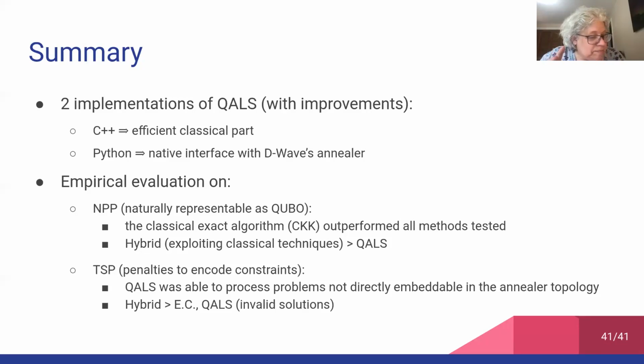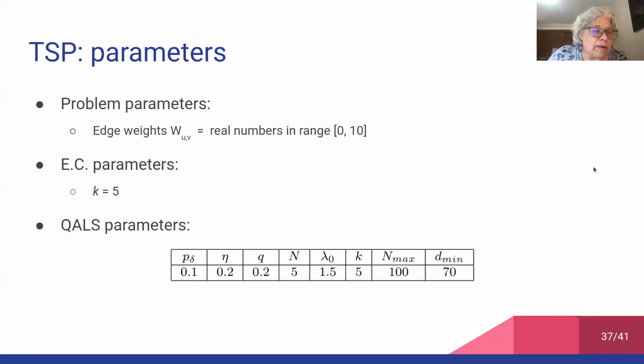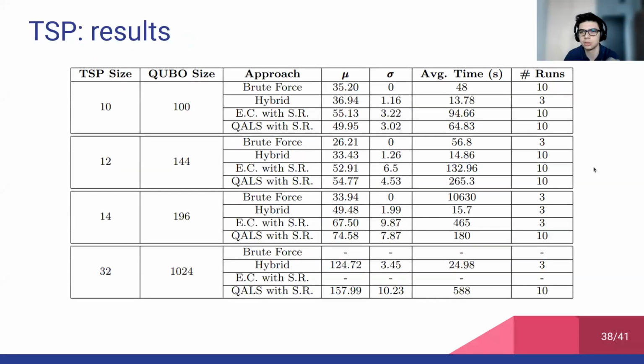Second question: if you go back to your TSP slide, that grid of all the information about the problems. So if I understand you correctly, we see the TSP sizes and the QUBO sizes. Do I understand that the brute force solver solved the TSP in its original formulation, whereas the hybrid and other solvers solved the translated QUBOs that were larger? Is that correct?